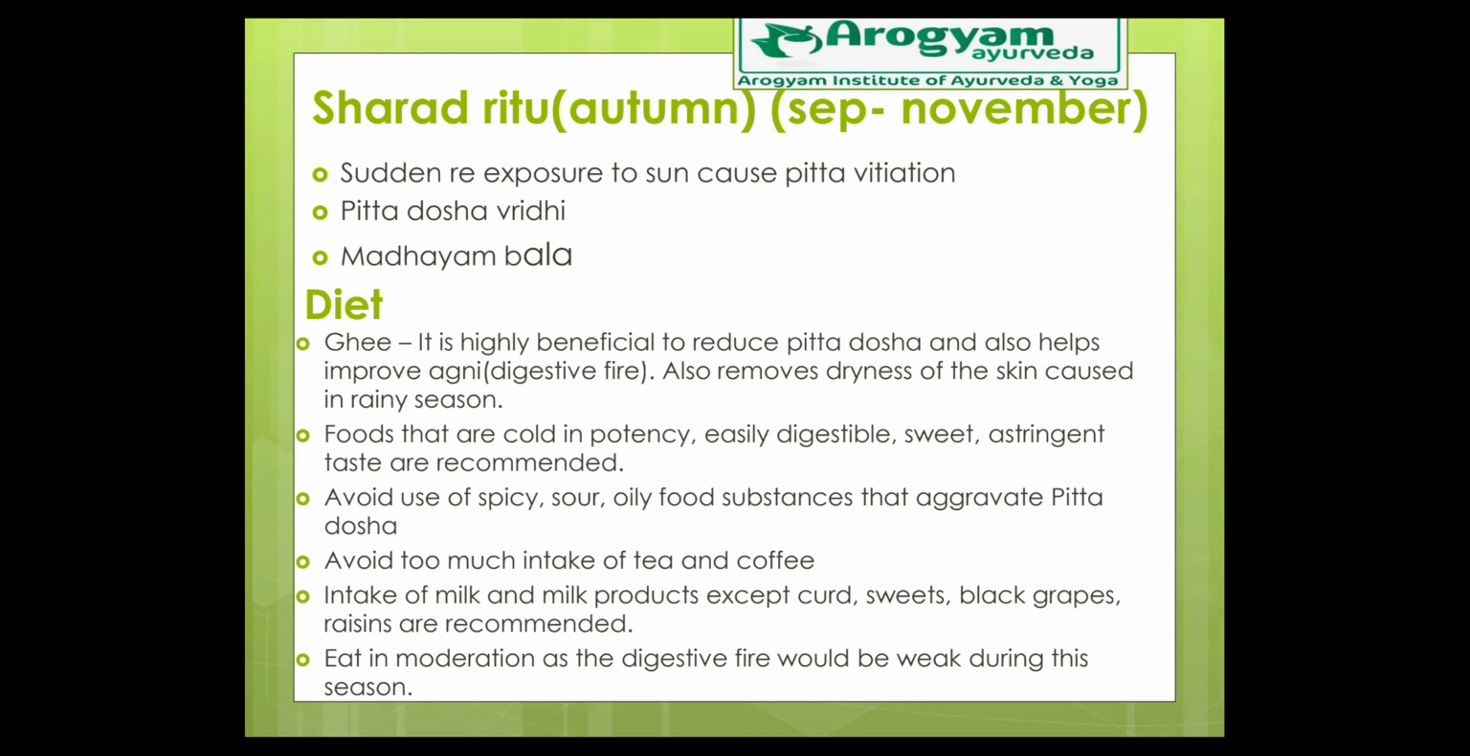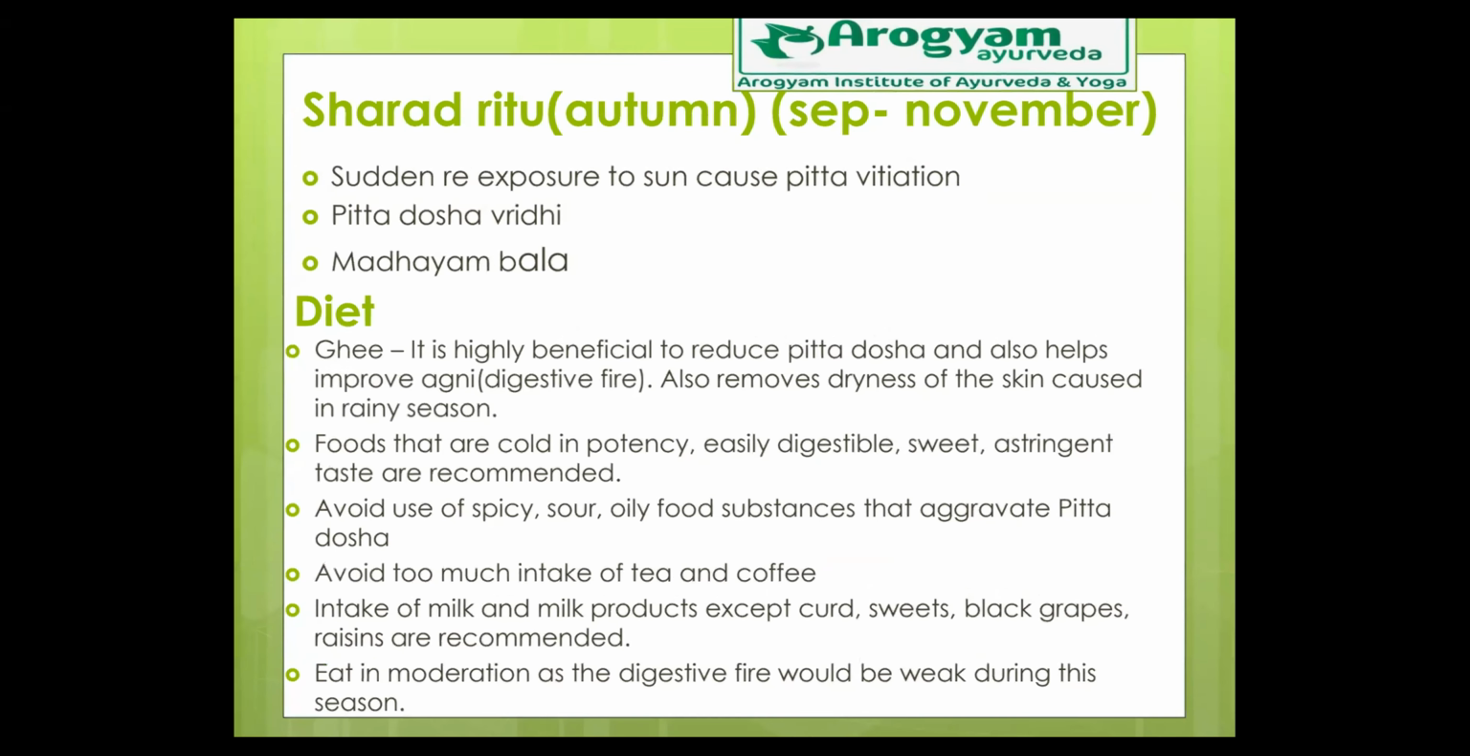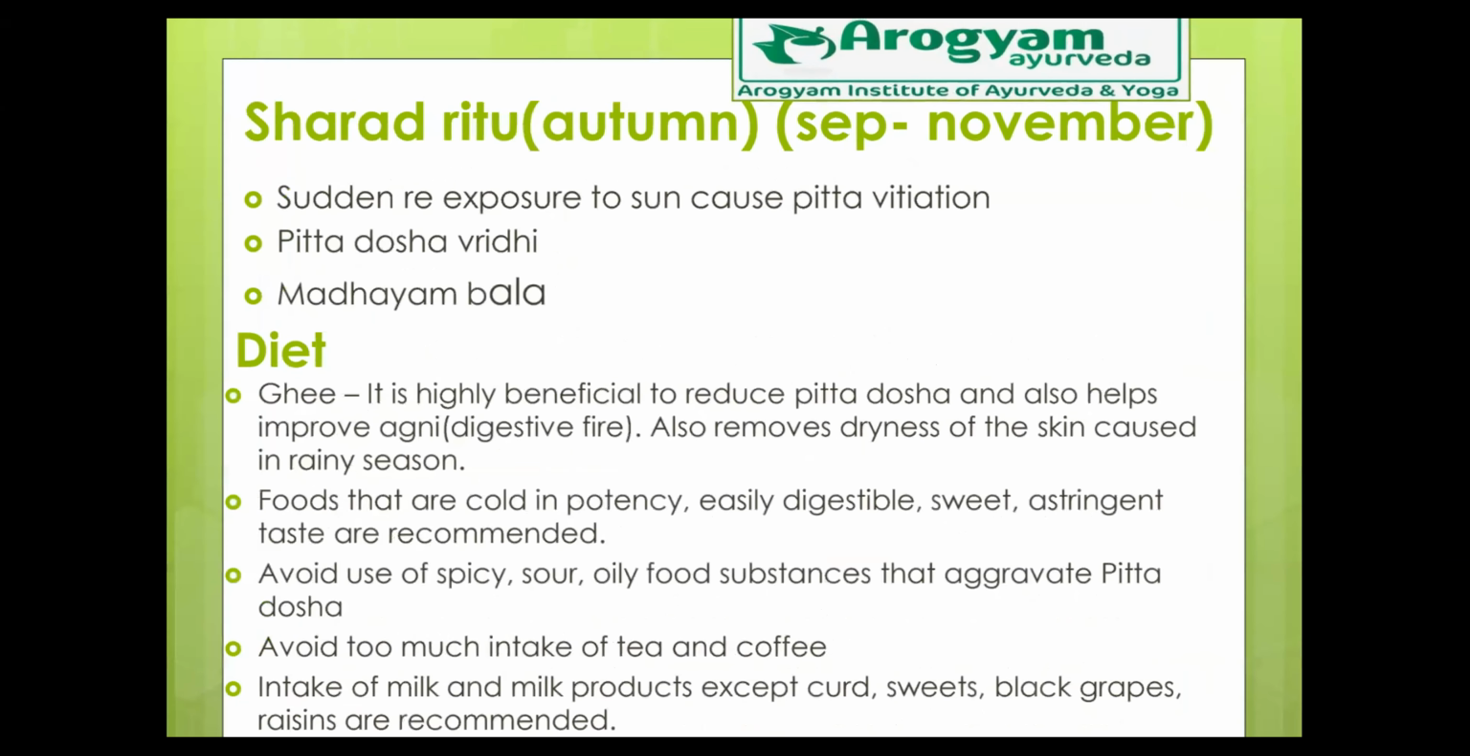Okay. Yes. So let us see the next, that is Sharad Ritu, which extends from September to November. It is also called the autumn season. So what happens in Sharad Ritu? See, in Vasanta Ritu and Grishma Ritu we saw hot penetrating rays of the sun. But in the rainy season everything was cold. Again, in Sharad Ritu we are exposed to the hot penetrating rays of the sun. So again there is a heating effect.